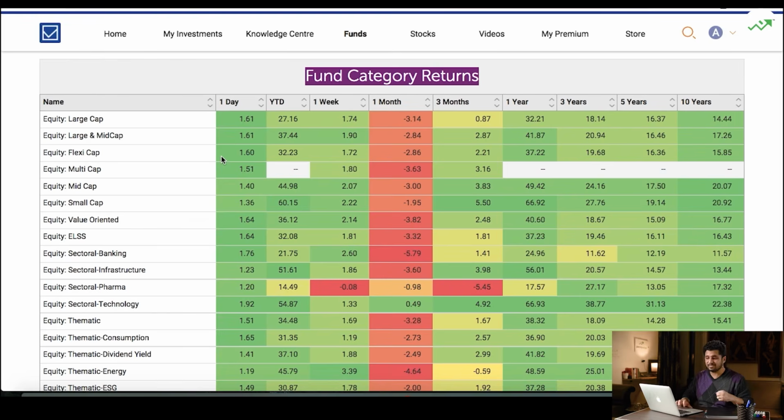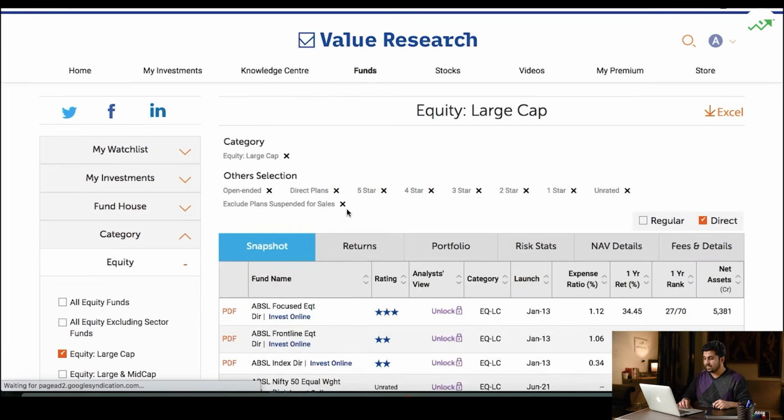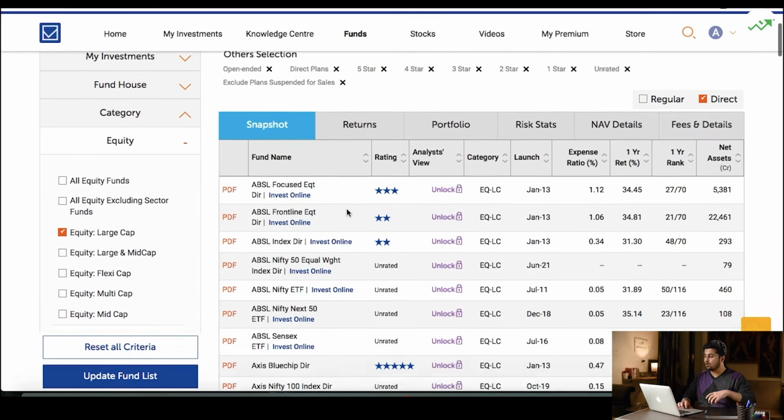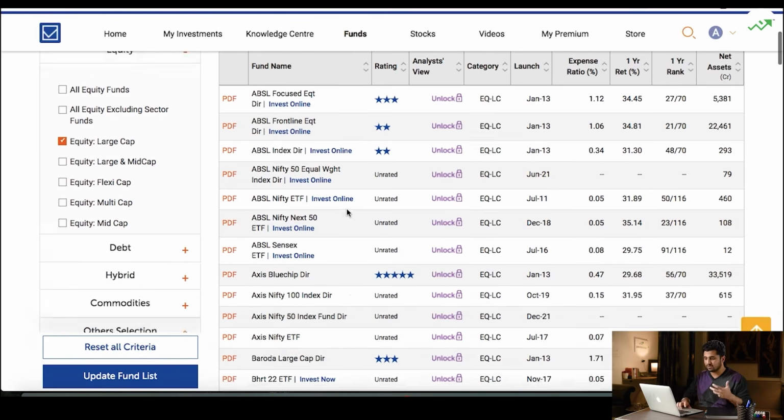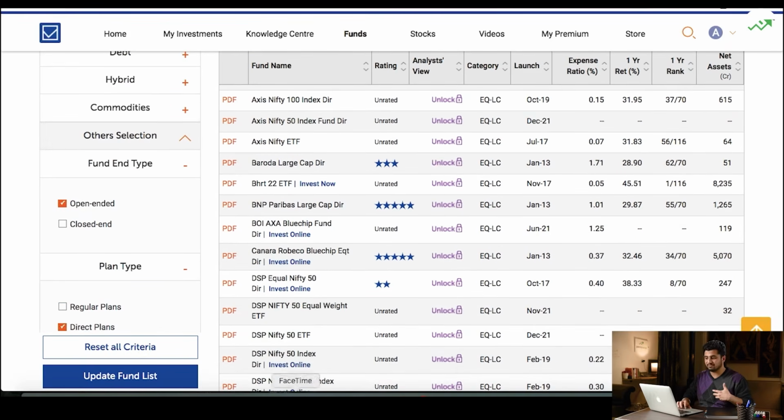So based on my understanding, let me go for an equity large cap, and you see all these listed on the left side. So I'll click on the first one, equity large cap mutual fund. Okay. And there you go. This has filtered all the equity large caps from various AMCs that are available. They're right now sorted in alphabetical order.